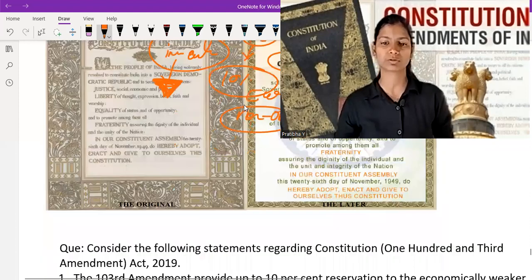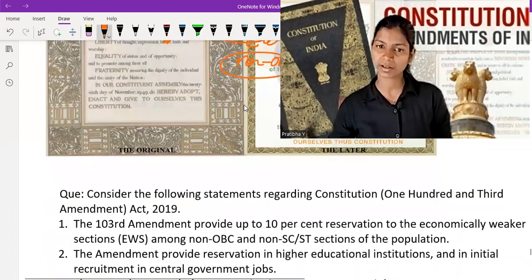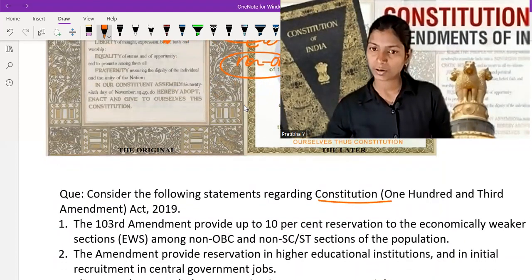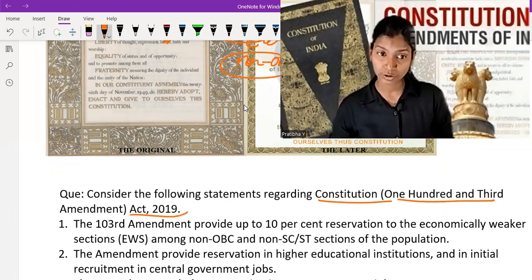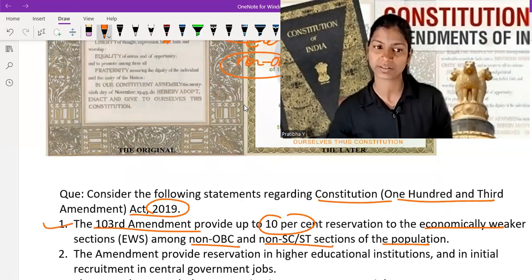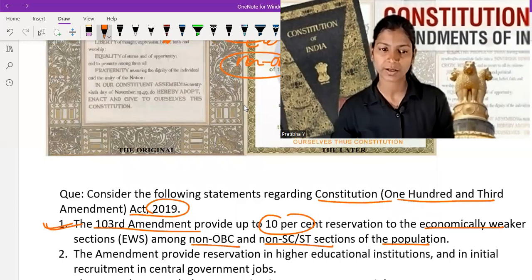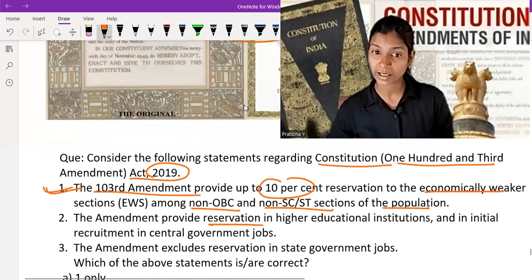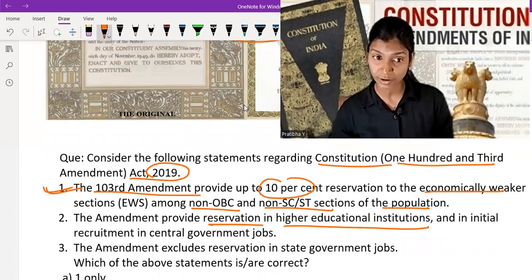So now we are going to solve one question based on it. Consider the following statements regarding the constitutional 103rd Amendment Act 2019. First statement: the 103rd Amendment provides up to 10% reservation to the economically weaker section among the non-OBC and non-ST section of the population. Yes, this statement is correct. The amendment provides reservation in higher education institutions and in the initial recruitment of central government jobs.